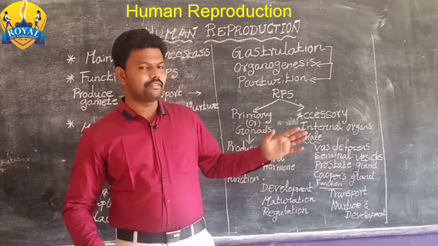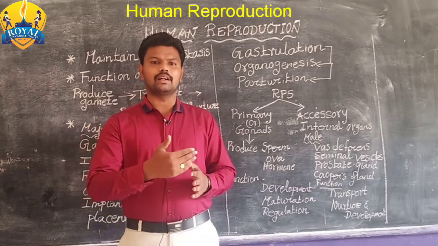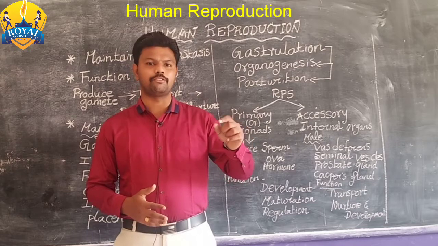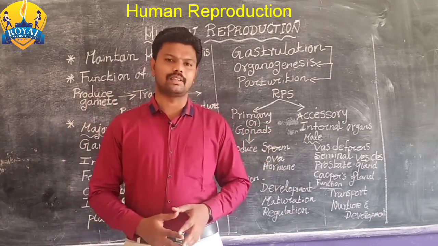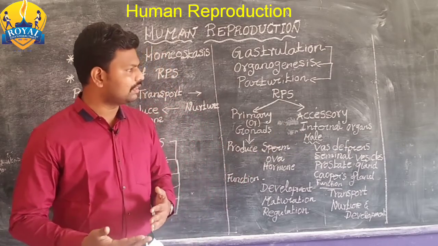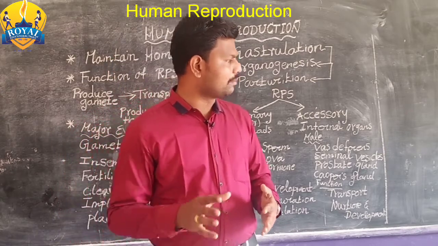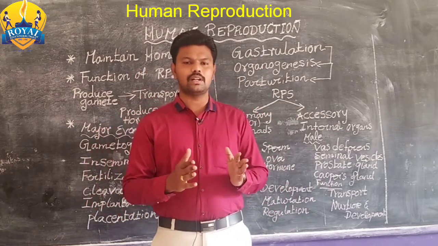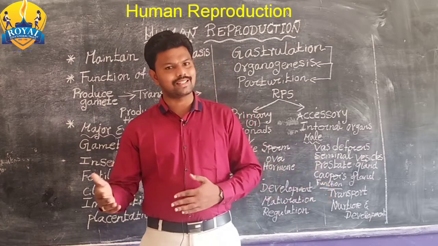In case fertilization doesn't occur, the ovum gets ruptured and is released from the human body, particularly from the female. That process is called the menstrual cycle. So next we discuss the menstrual cycle. Then we discuss the important steps and functions of the reproductive system, the primary reproductive system and the secondary reproductive system.